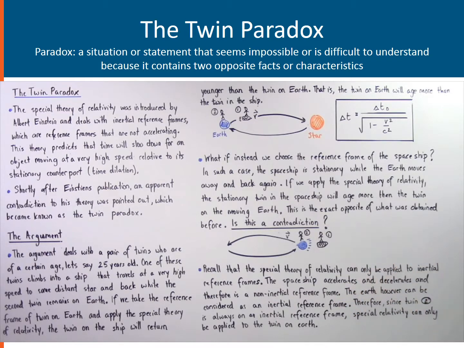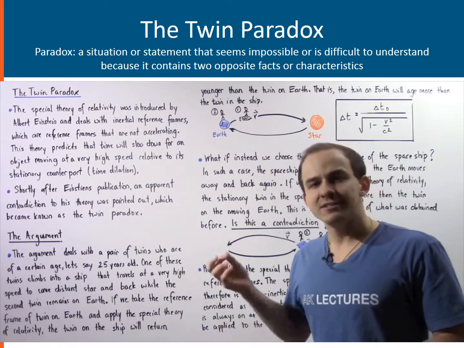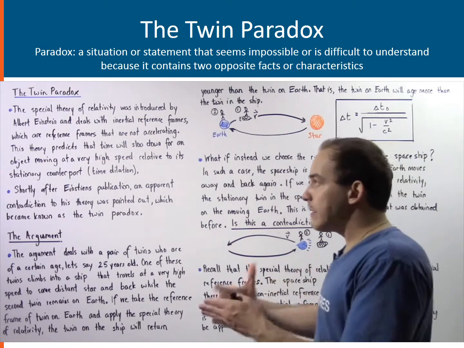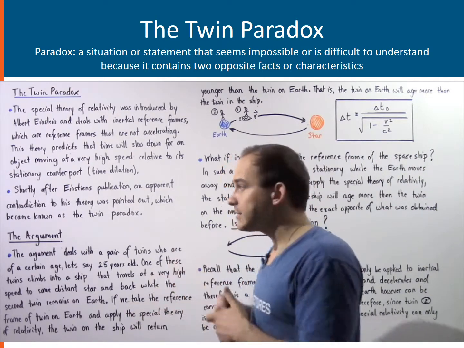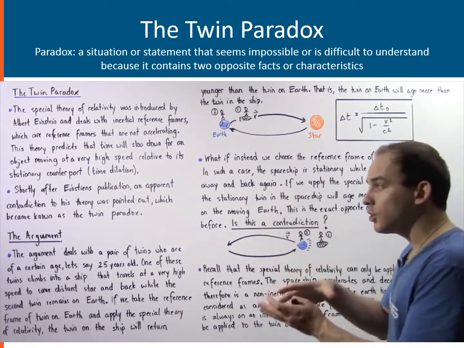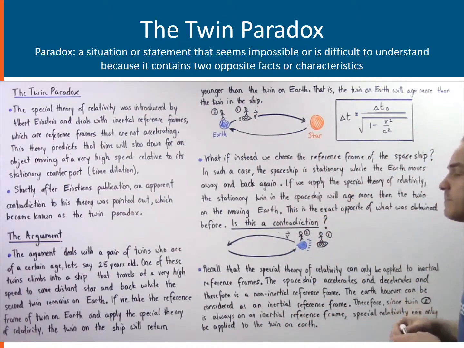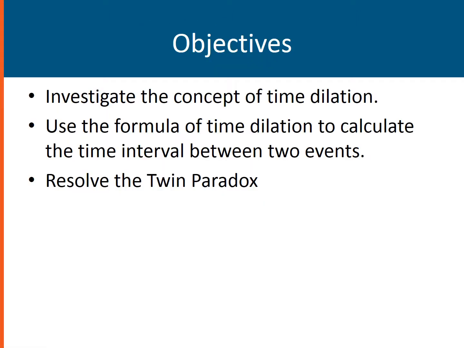Now, the Earth, on the other hand, can be considered as an inertial reference frame. Therefore, since twin number 2 is always in an inertial reference frame, the special theory of relativity can only be applied to the twin that is found on the Earth. So that basically means our reference frame is the Earth, and that means the twin on the Earth will be the one to age more compared to the twin in the spaceship, who will age less.